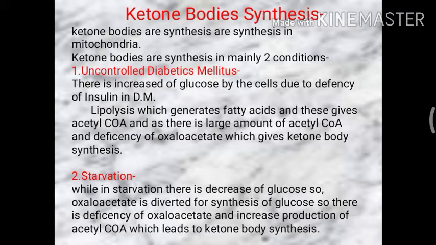And in the case of starvation, there is a decrease of glucose. As there is a decrease of glucose, the oxaloacetate is diverted for the synthesis of glucose. So there is deficiency of oxaloacetate due to the diversion of oxaloacetate, and increased production of acetyl-CoA, which leads to ketone bodies synthesis.